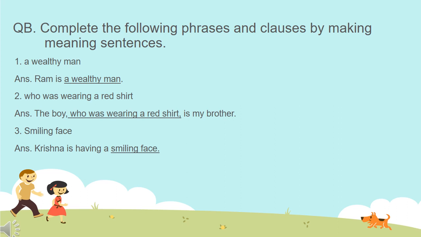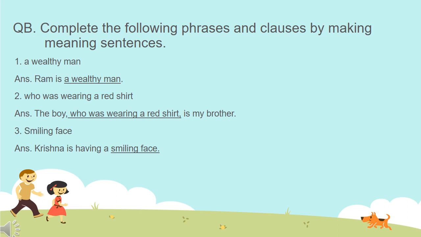Starting with number 1, a wealthy man. A wealthy man is a phrase. So here we have to use this phrase and make a sentence. The sentence is: Ram is a wealthy man.